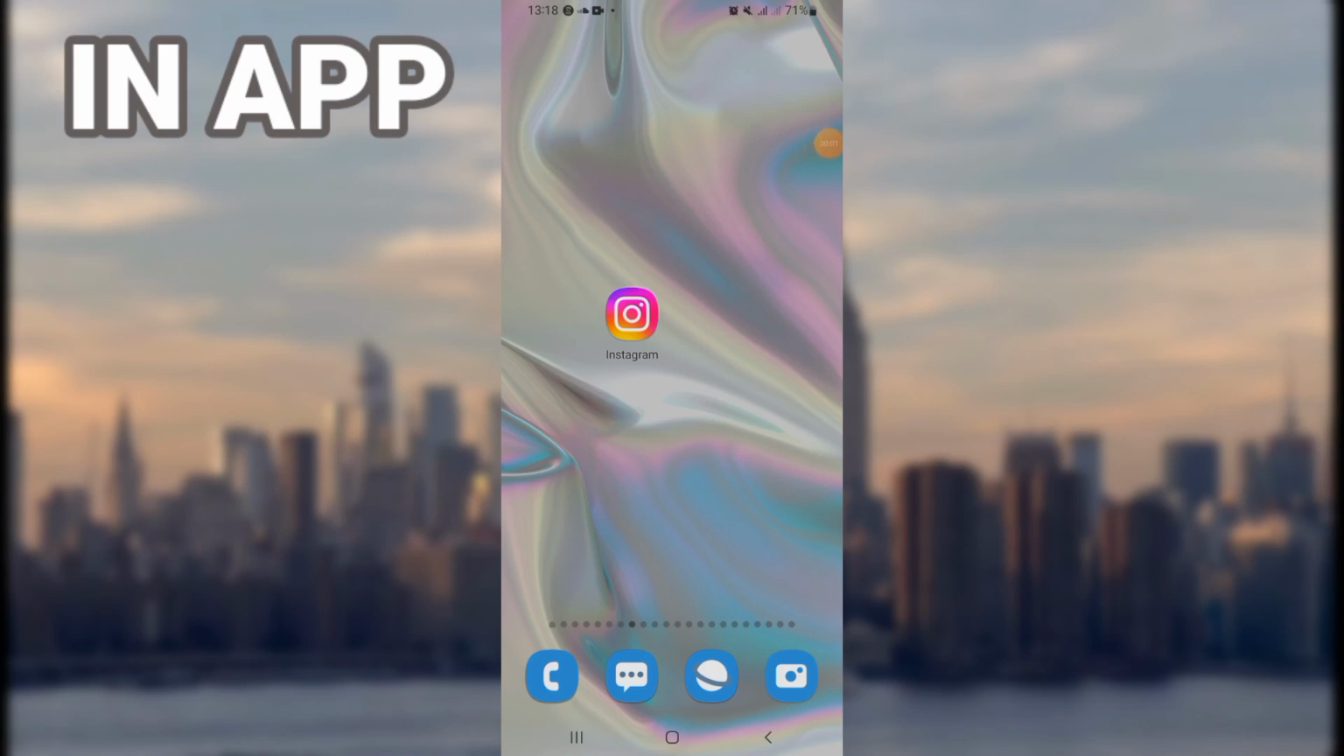How to fix Instagram story sound problem. If you have this problem, guys, in this video we'll fix it easy and quick.